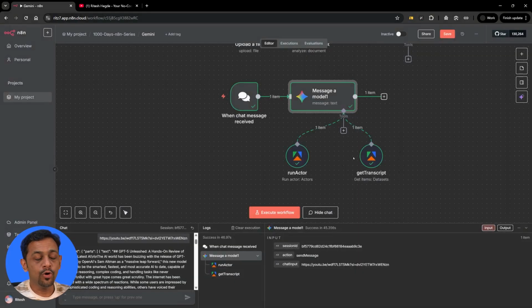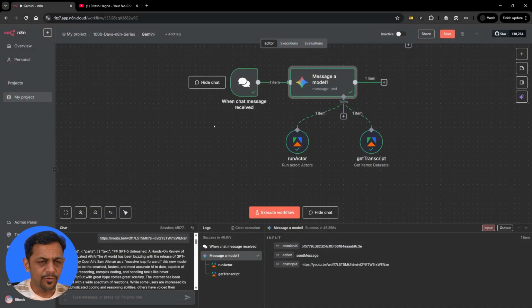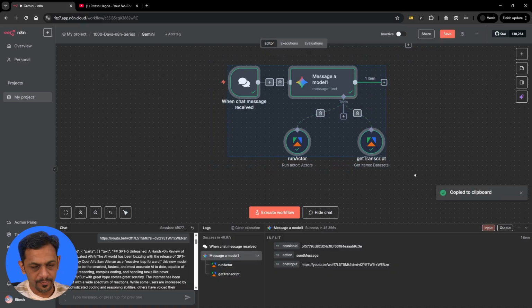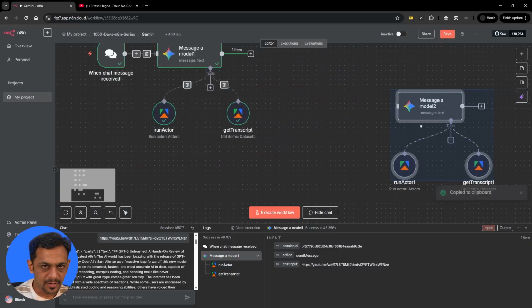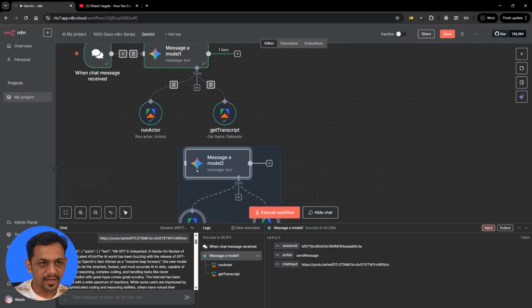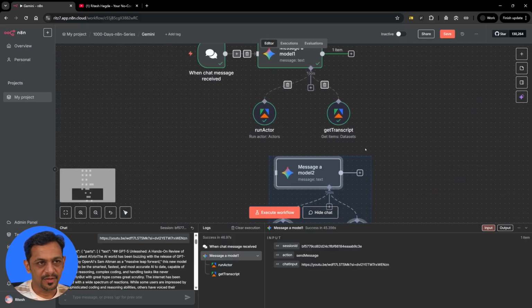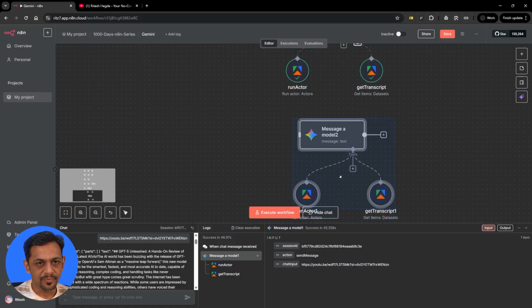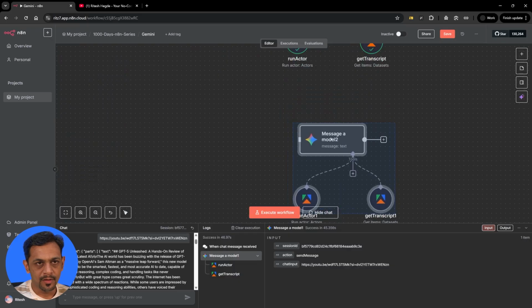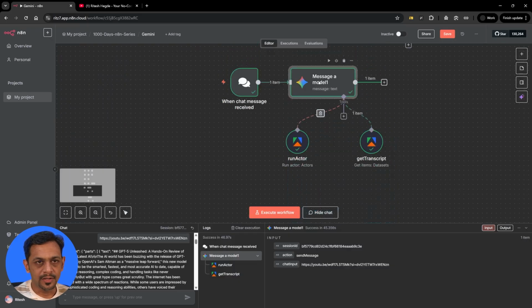Now, before we go any further, I would like to show you a similar thing, but for a summarizer. If you don't want a blog to be written, but just to get a summary, then you could do that as well. So I'll just copy this, paste it, and it will come here. It's not taking the chat node because we can have just one chat node, if I'm not wrong. We would also rename this one.